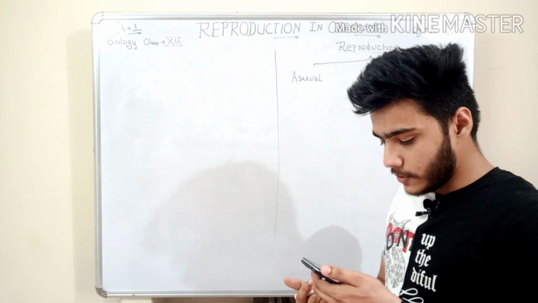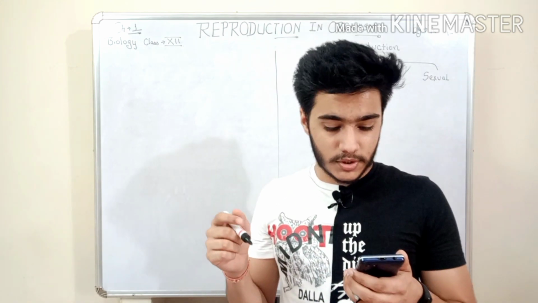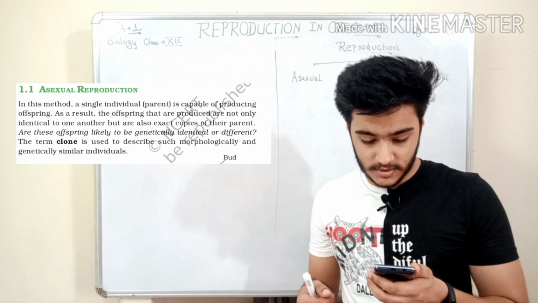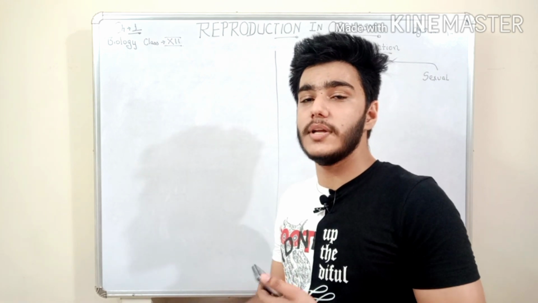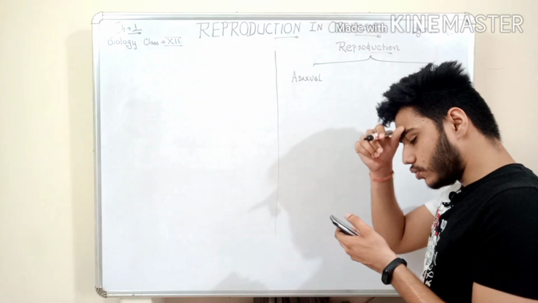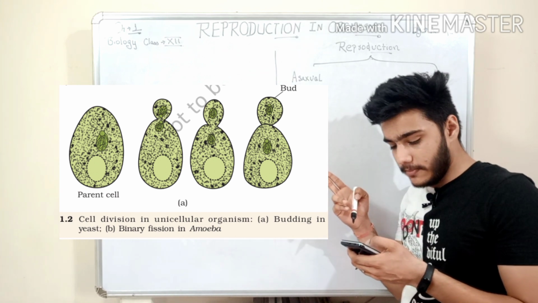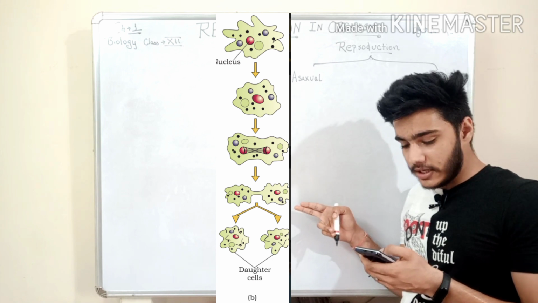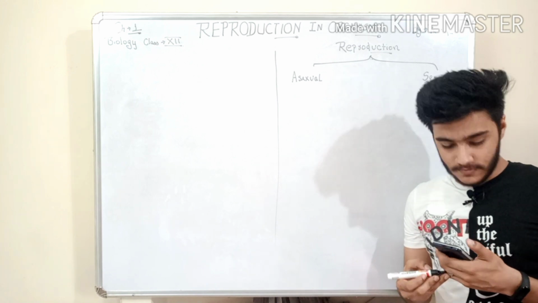In asexual reproduction, we are given a term, clone. What is a clone? The term clone is used to describe morphologically and genetically similar individuals. For example, there are two examples given: cell division in unicellular organisms like budding in yeast and binary fission in amoeba. These are two examples of asexual reproduction in organisms.